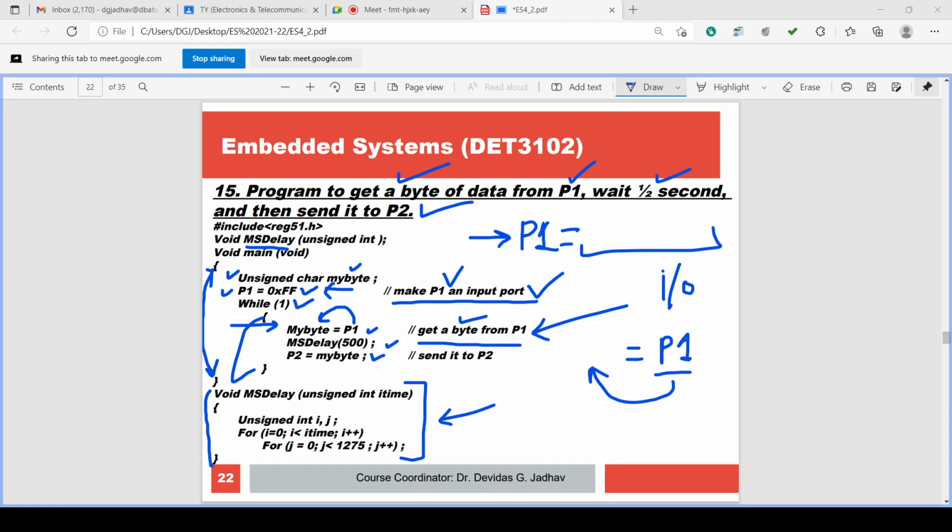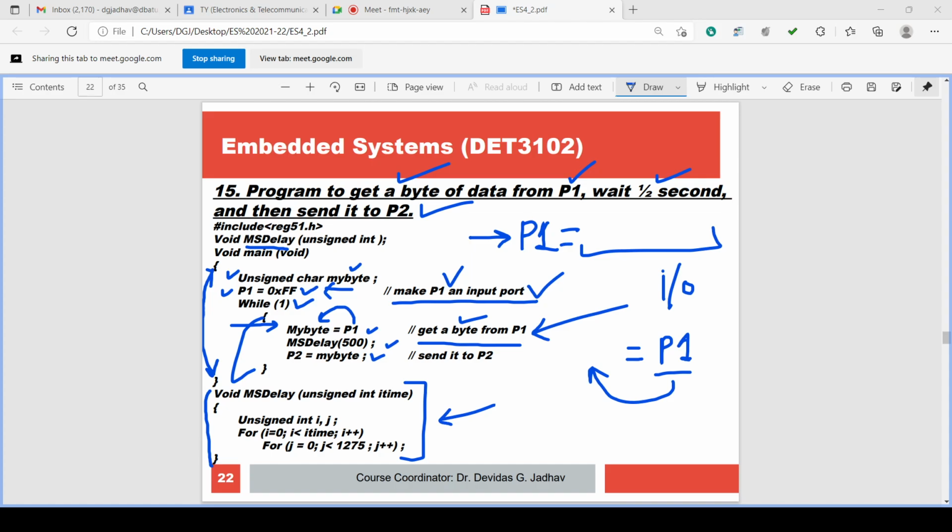Any port can be used as an input port, either 0 or 1 or 2 or 3. To read that port, we have to make that port an input port. To make the port an input port, we have to write FF on it, that means we have to output FF on it. To make P1 an input port, what have we executed? P1 equal to 0xFF. So we have written FF on P1.